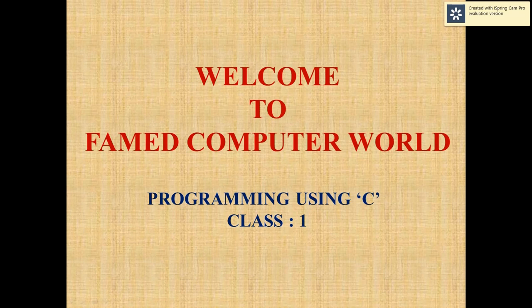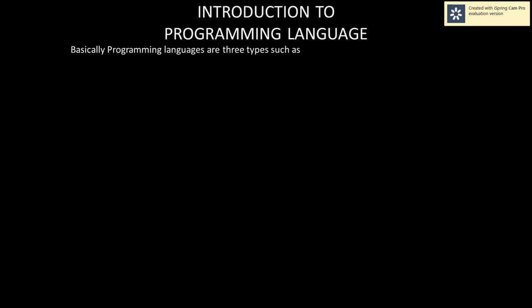There are different types of programming languages. Basically, programming languages are of three types. What are these? First, low level language. Second, assembly language. Third, high level language. So there are three types of programming language: the first one is low level language, the second one is assembly language, and the third one is high level language.